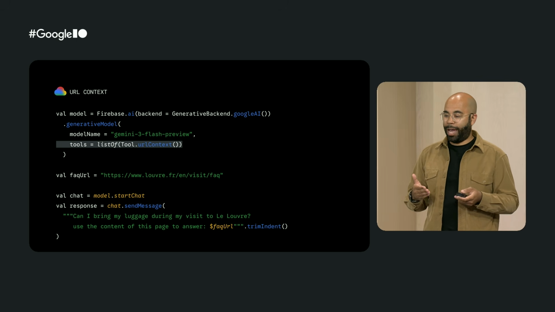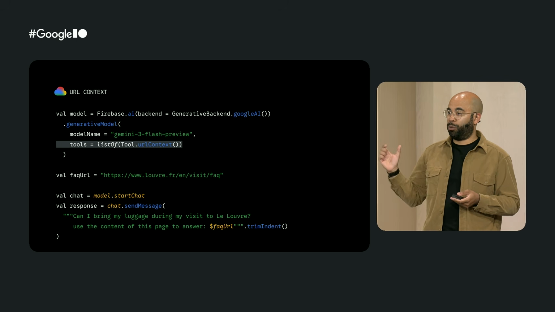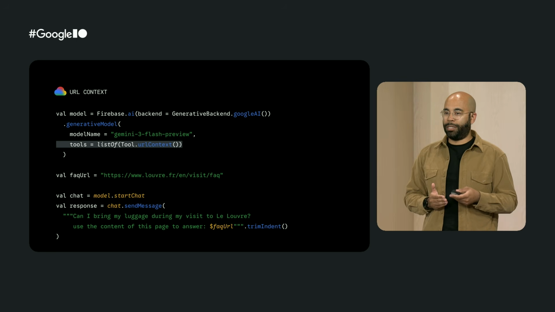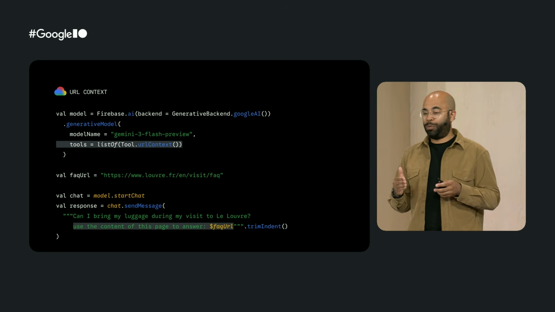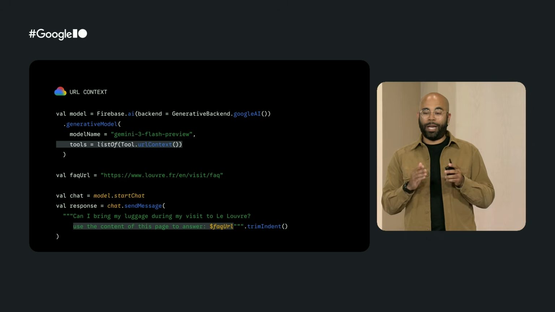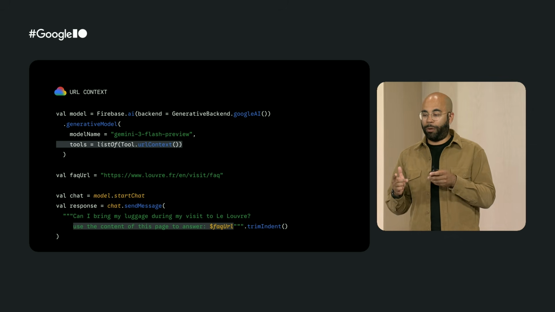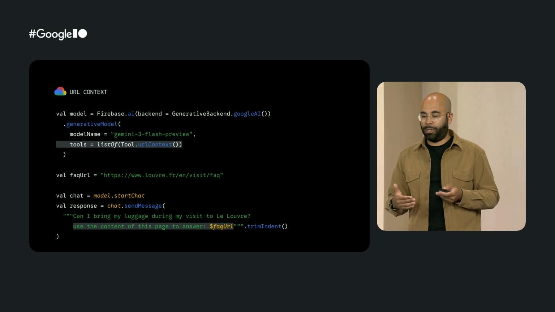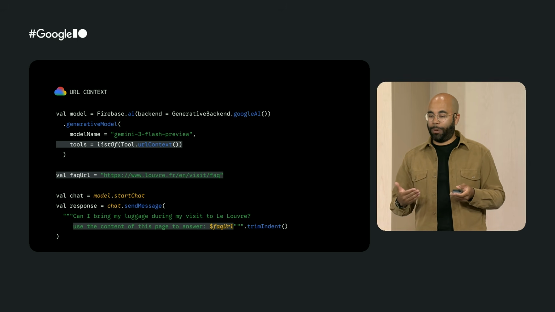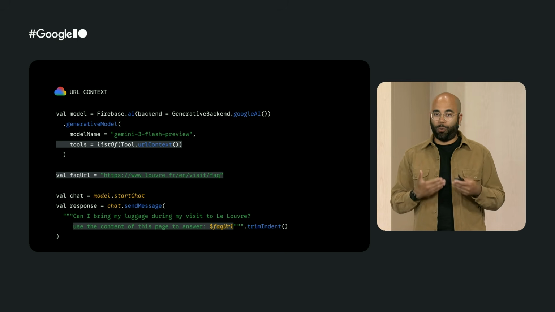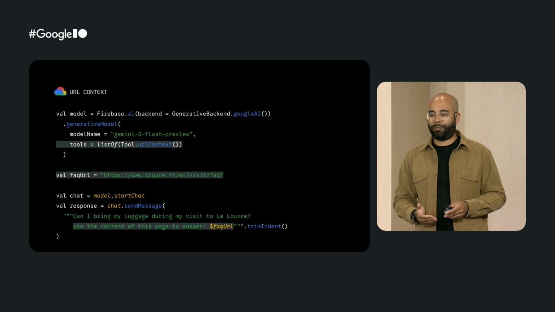So you will start by adding the URL context tool to the list of tools when you instantiate the model. And then in the user prompt, we will tell the model to look at the specific page at the URL to ground the response. And so you can see that here we are actually using the FAQ URL of the museum. So here we are only using one URL, but you can actually use up to 20 URLs per request.